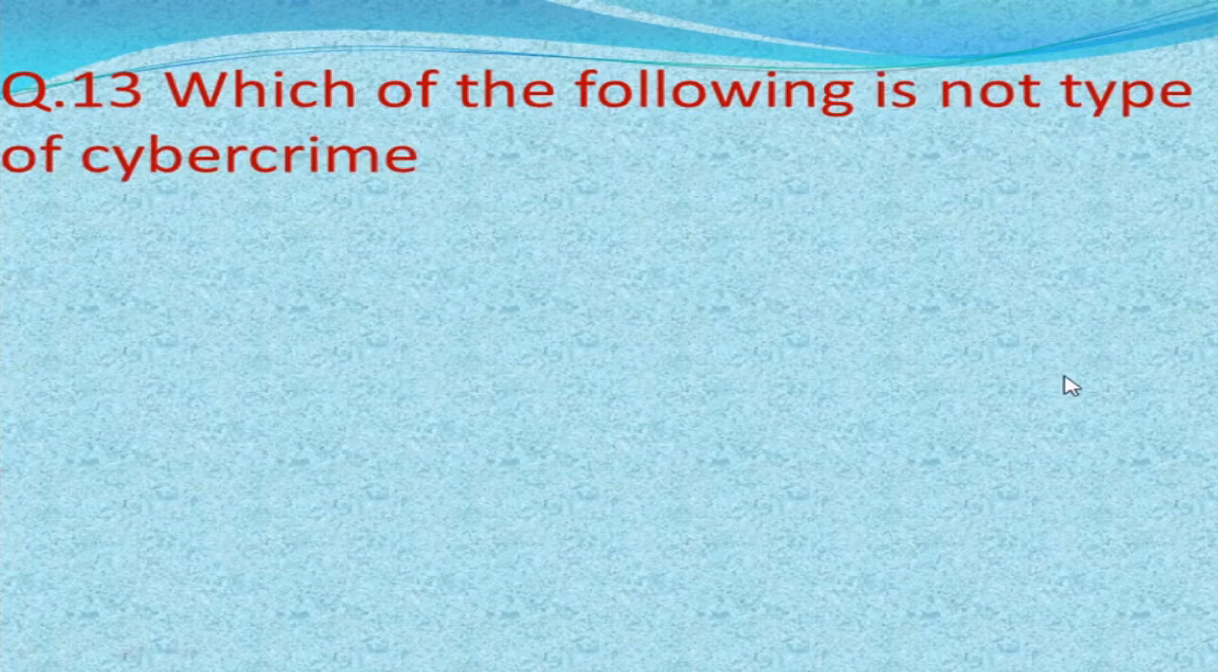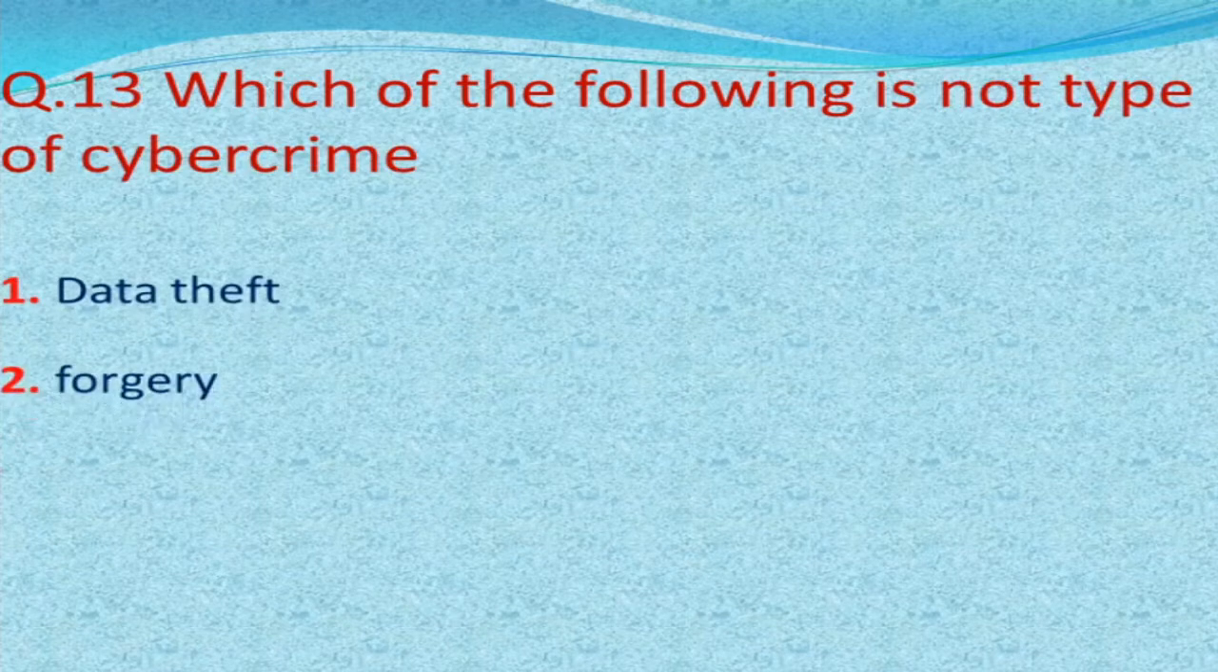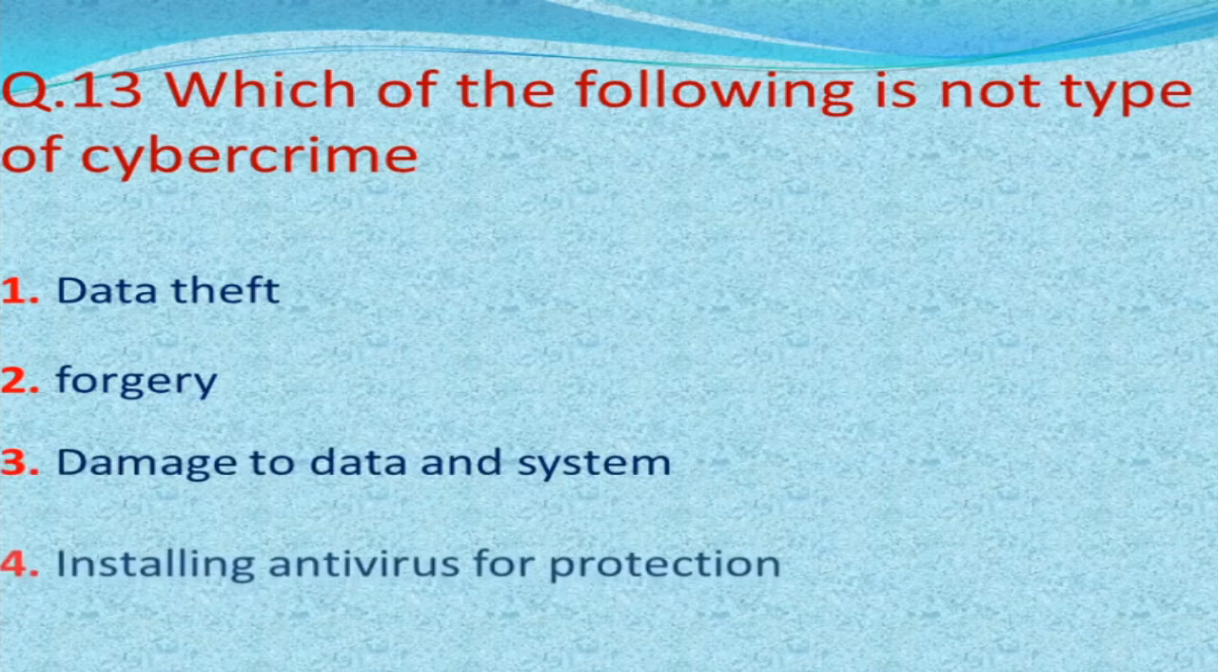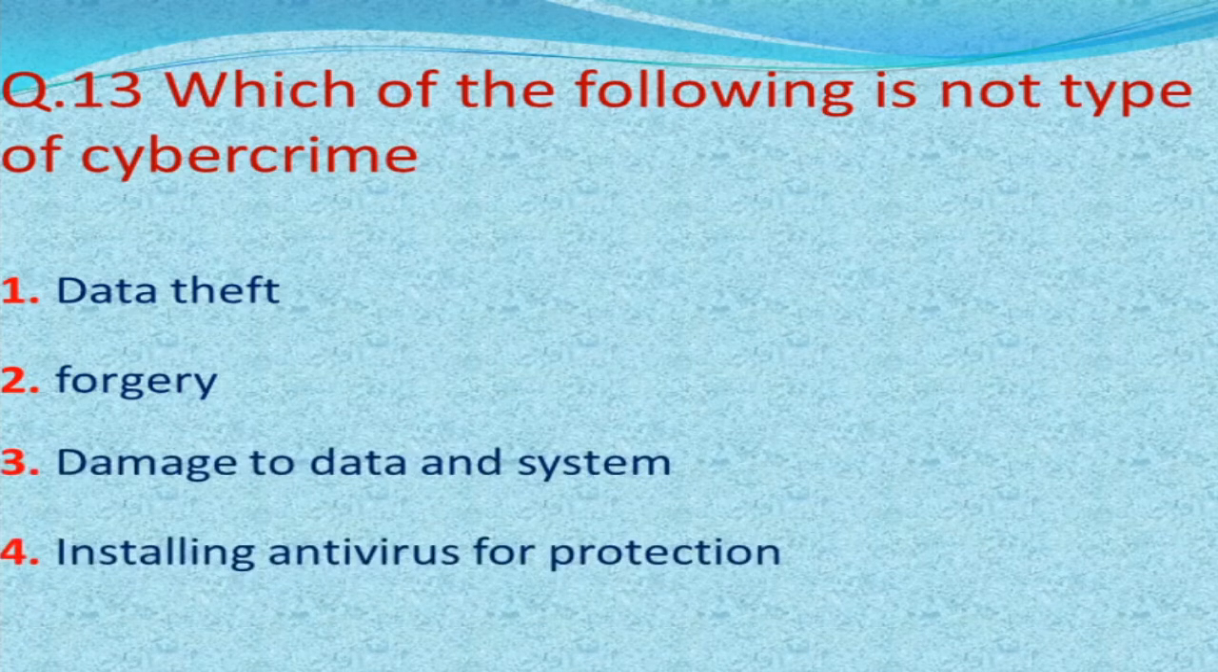Next question: which of the following is not a type of cybercrime. Our options are data theft, forgery, damage to data and system, installing antivirus for protection, and our correct answer is installing antivirus is not a cybercrime.